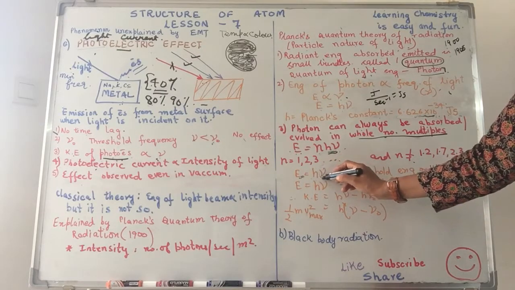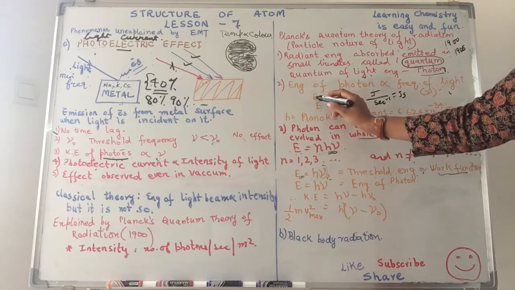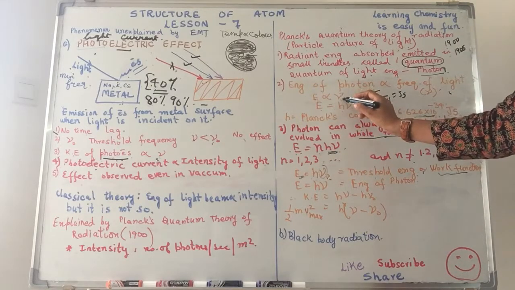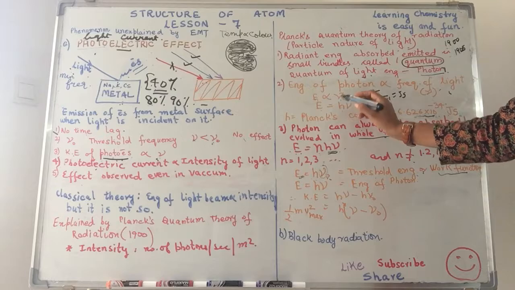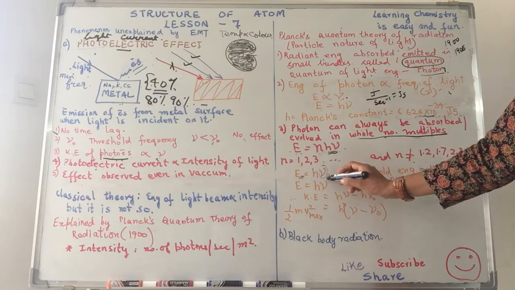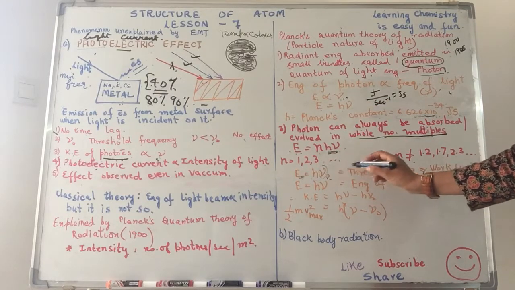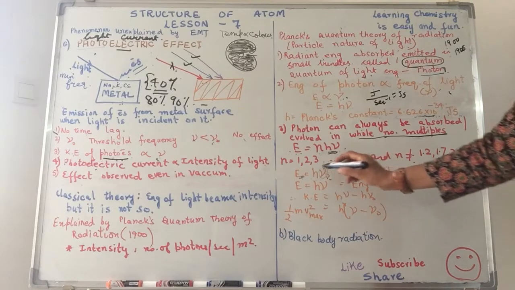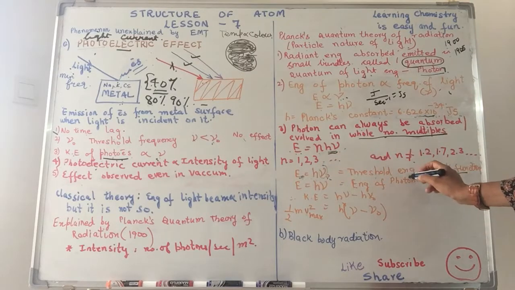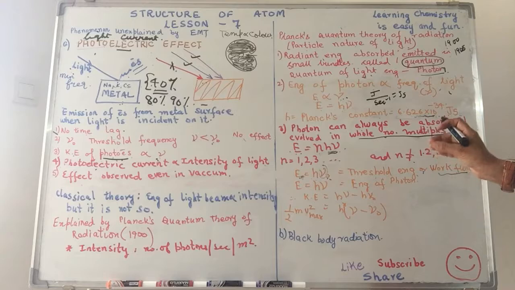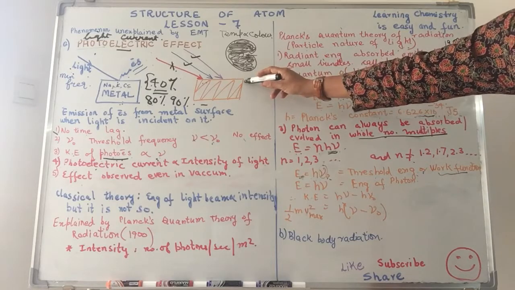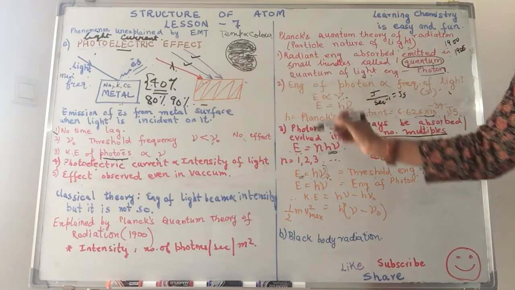What is this nu over here? Frequency. Because the energy of a photon is directly proportional to the frequency. So E is equal to h nu naught, where nu naught is the threshold frequency. E is the threshold energy, the minimum energy required to emit electrons from the metal surface.